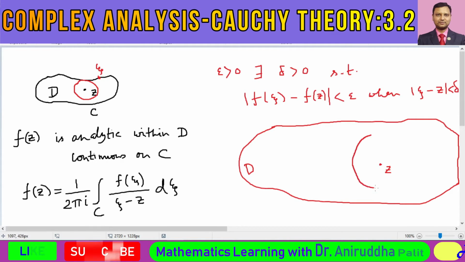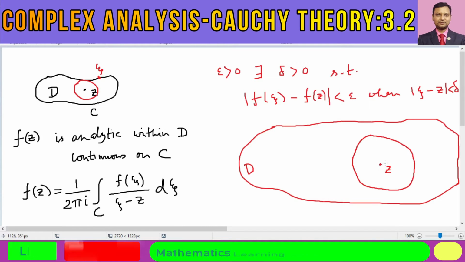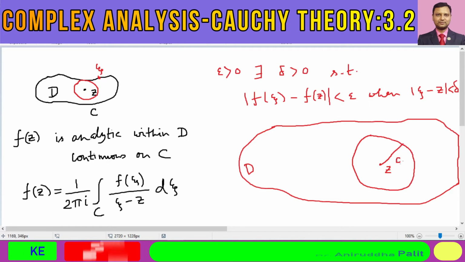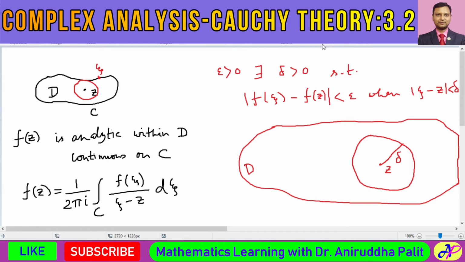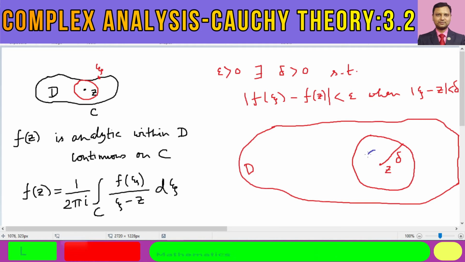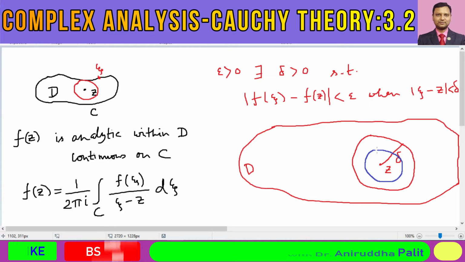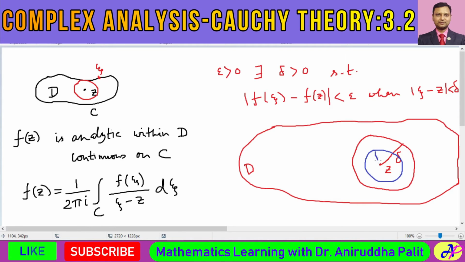We got this kind of delta neighborhood. This is a circle. This much is equal to the value delta. Now we consider a smaller circle around the point Z, having radius say rho.